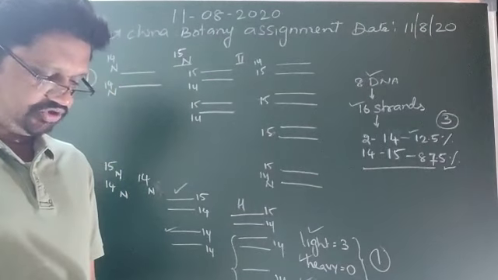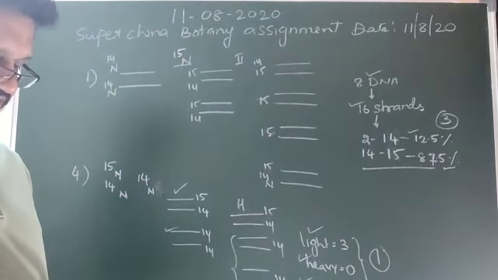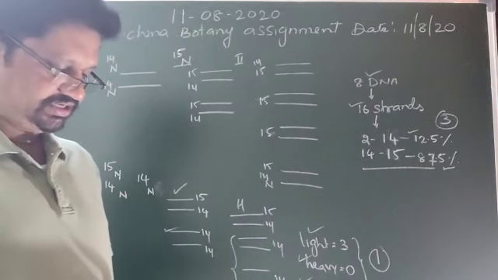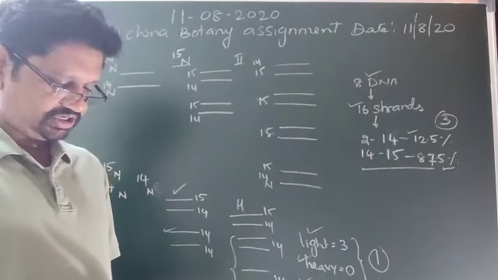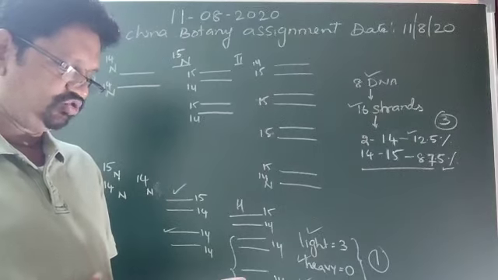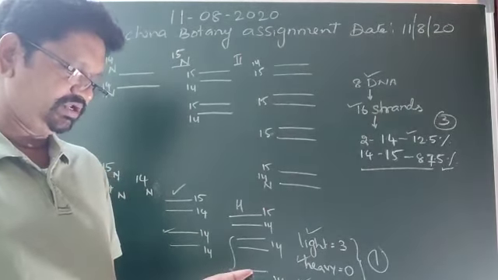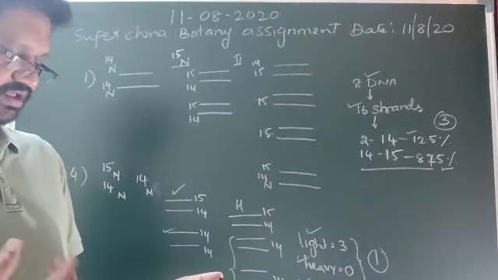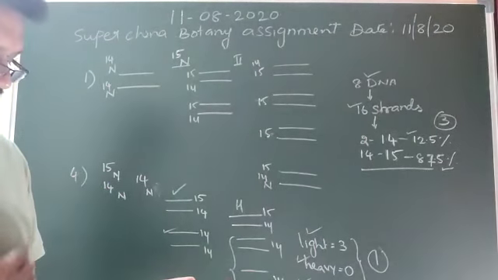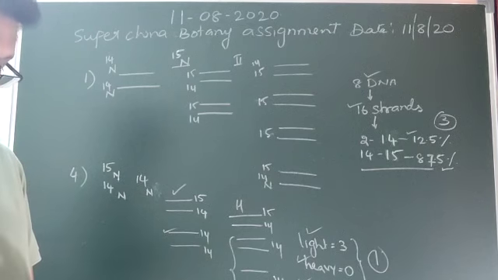Question number 8, during replication of DNA, Okazaki fragments are formed in the direction of, that is 5 to 3 direction. Question number 9, heavier DNA is allowed to replicate for 2 generations in medium containing N14. How many DNA molecules are formed for each category? That is the same type that we did here. That is the fourth option, 0 to 2.